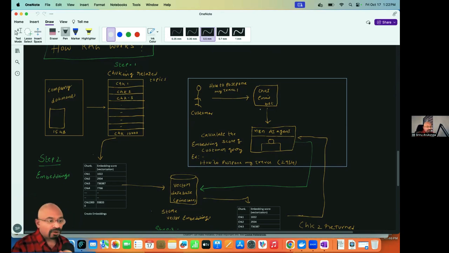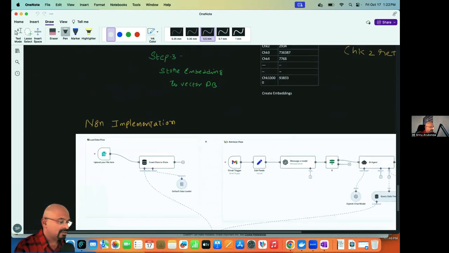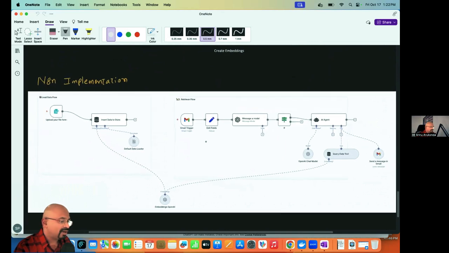Now we'll see in operation how we can do that in n8n. So this is the workflow in n8n, right? The first workflow, what I'm doing is loading the document, and here I'm chunking that.